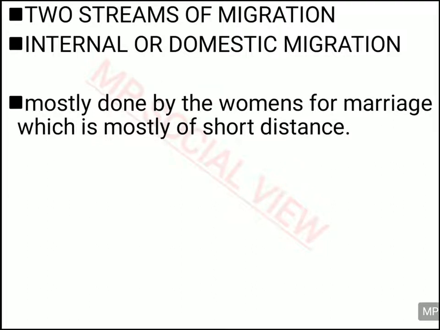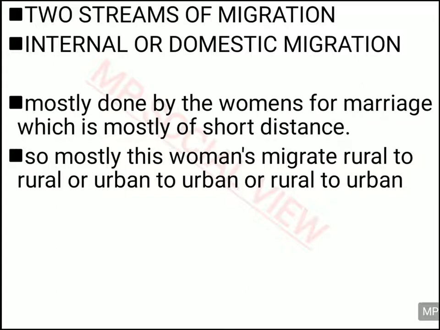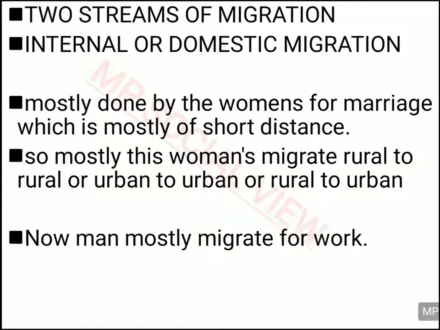And in this internal or domestic migration, mostly the women who are migrating are migrating for marriage. Because in India, it is the culture that after marriage, the girls have to go to the boys' house to stay there. So mostly women are migrating for marriage purposes, and it is mostly short distance migration, meaning they are mostly married in nearby places. And this women's migration for marriage is mostly from rural to rural, from one village to another village, or it can be urban to urban, from one city to another city, or from rural to urban, from a village to a city.